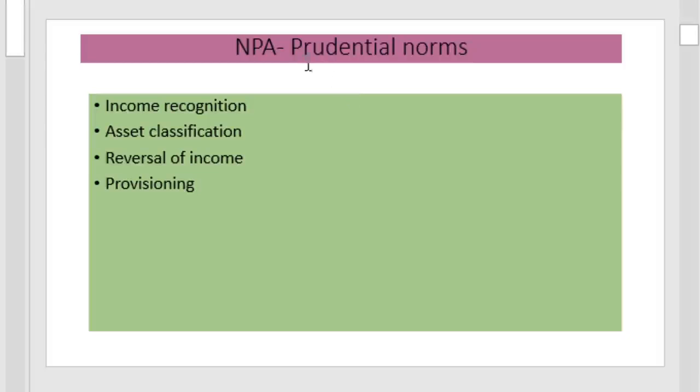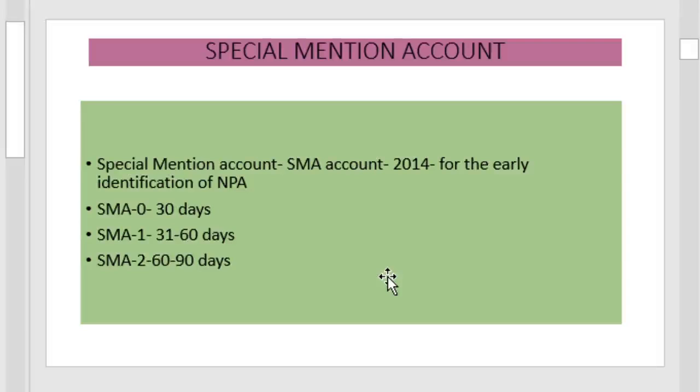And the NPA also has to undergo the prudential norms like income recognition, asset classification, reversal of income and provisioning. Then the accounts can be classified further into the 90 days category, and this category includes 3 types of accounts. That is termed as special mention account, SMA account. It was introduced in 2014 for the early identification of non-performing assets. Accordingly, special mention accounts are divided into 3 categories: SMA 0, SMA 1 and SMA 2.